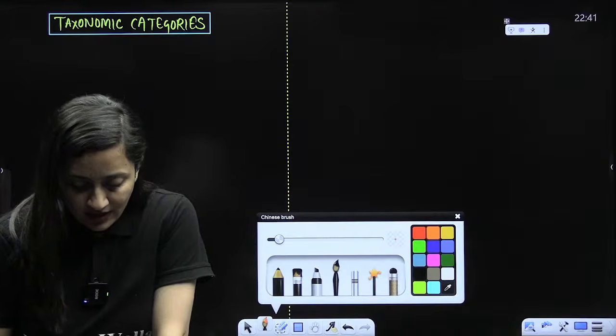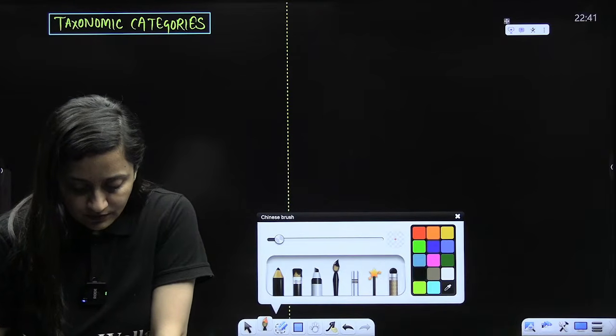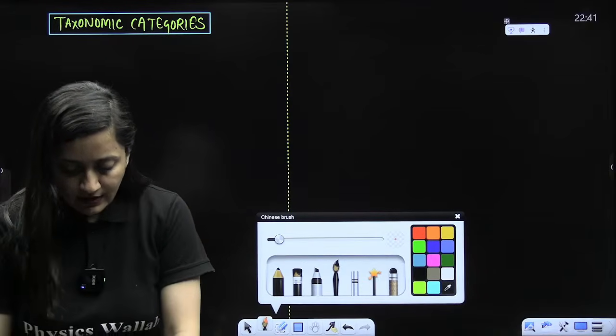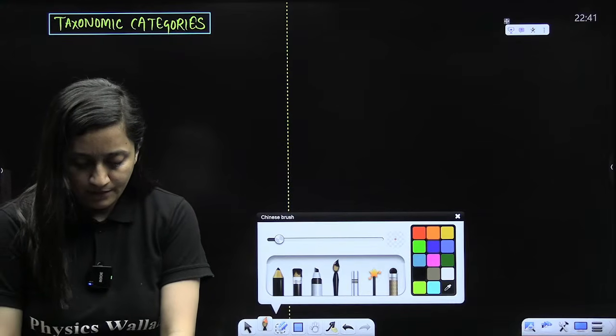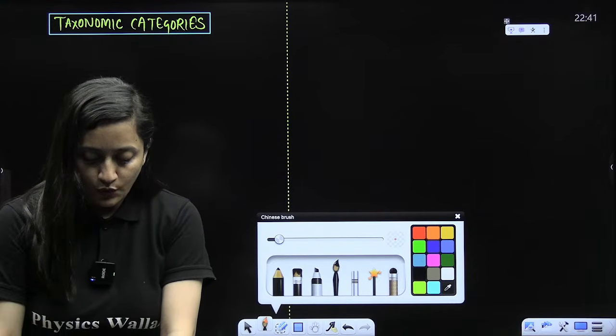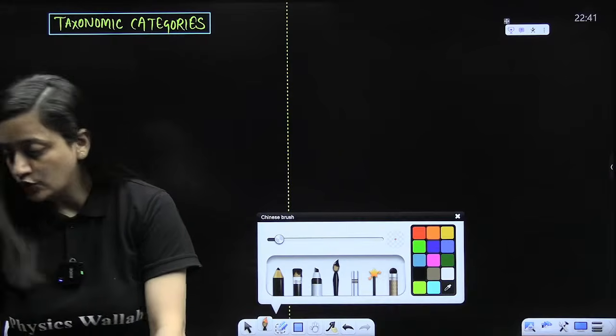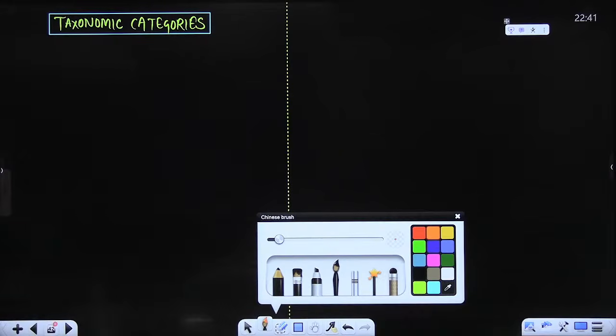Are you ready for that? We have to talk about the taxonomic categories. Is that clear? So let's talk about the taxonomic categories here. Ready, beta? Yes, everyone, ready?